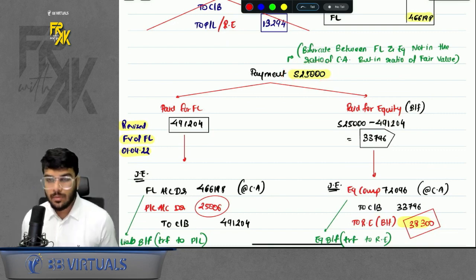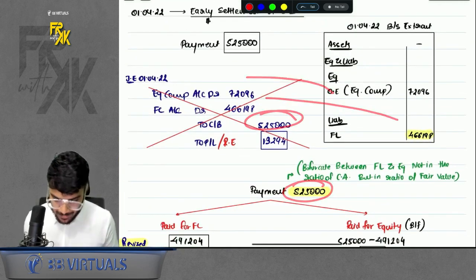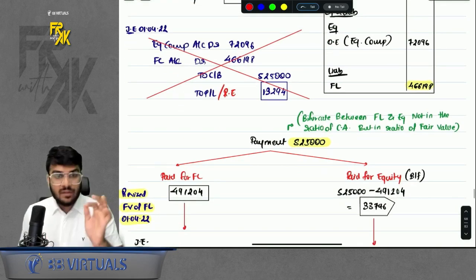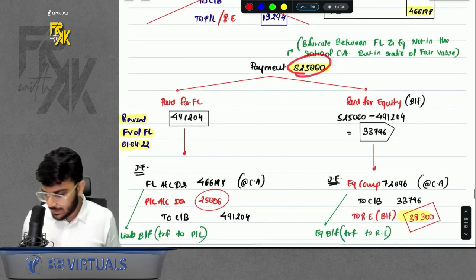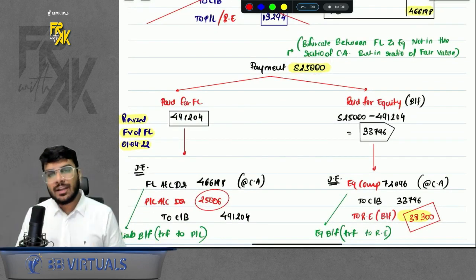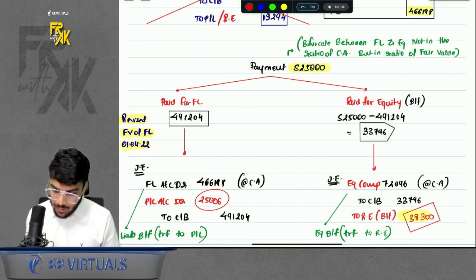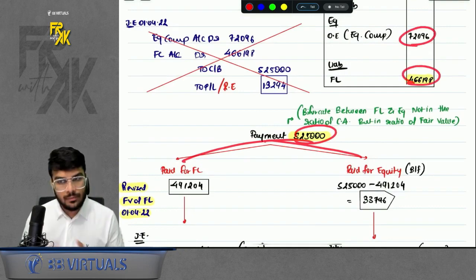Now, out of this 5,25,000, do not pass a direct entry, or do not reverse the FL and equity and say cash bank to PNL. No, this is wrong. This is not the way to do it. How do we do it then, sir? The payment of 5,25,000 should be bifurcated between FL and equity. How do we bifurcate this? Do not bifurcate in the ratio of carrying amount. No.